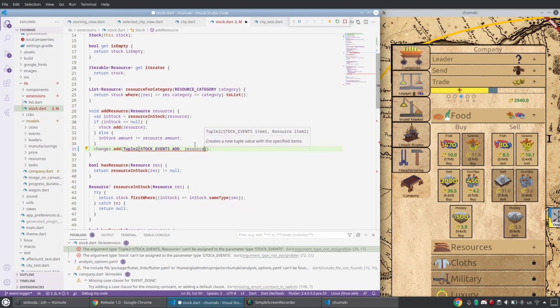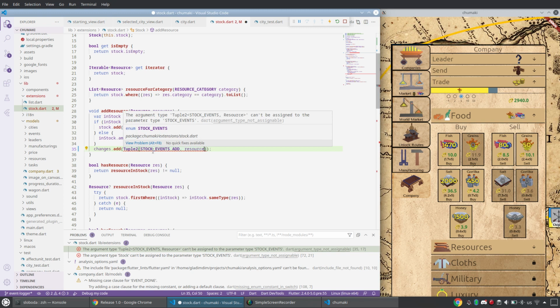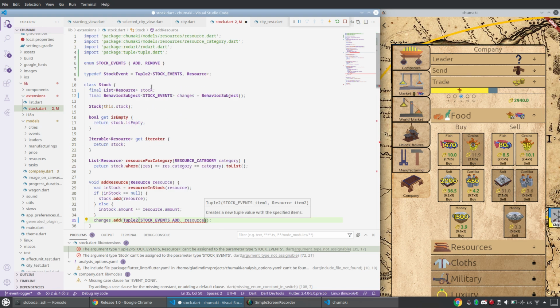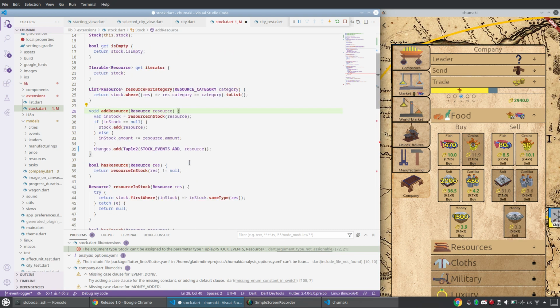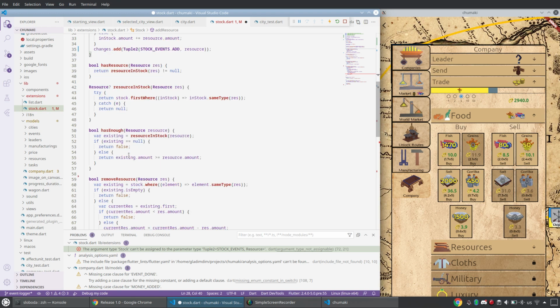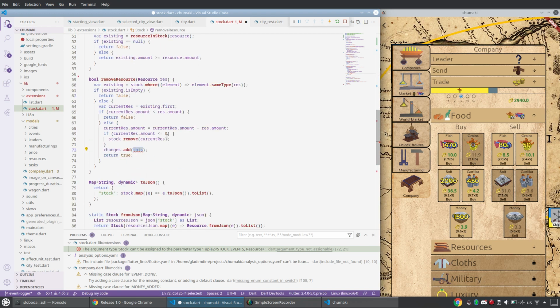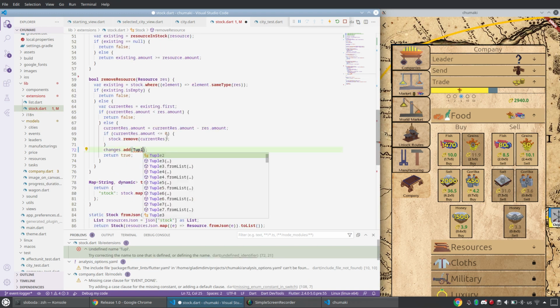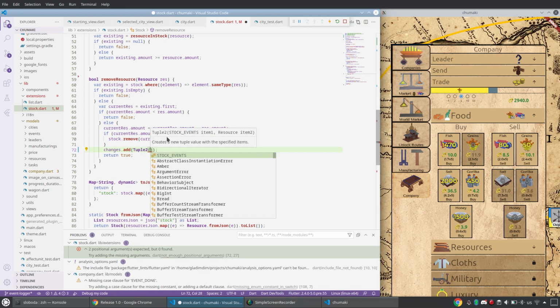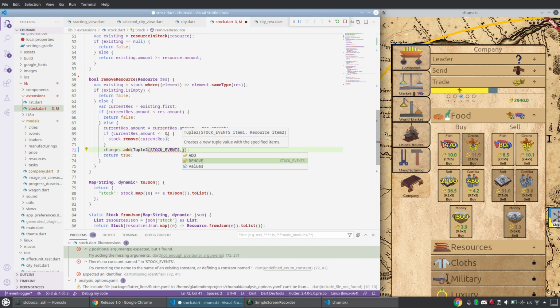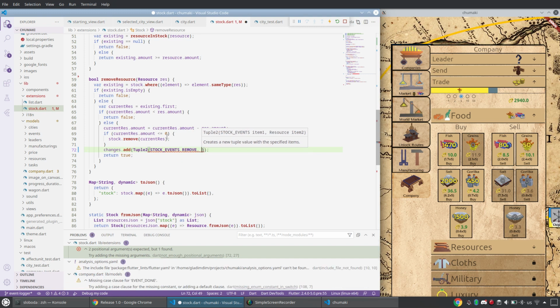Okay, good. What doesn't it like? Can't be assigned to parameter stock events. Blah, blah, blah. Yeah, stock event. I need to change. I changed the type of behavior subject to be of this stock events dot add, changes add, and here I remove it. So let me remove this tuple. I like tuples. I use them almost every day. Add, and what should I remove? Resource.